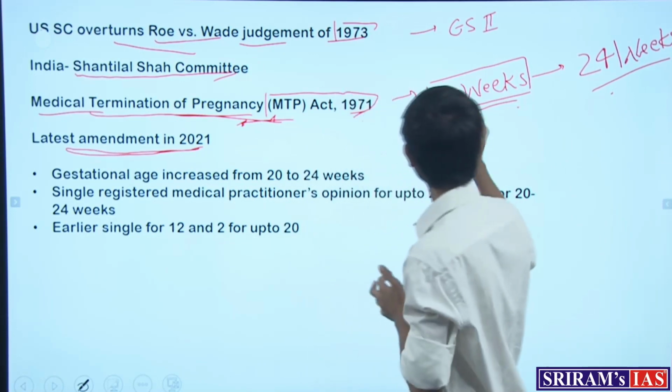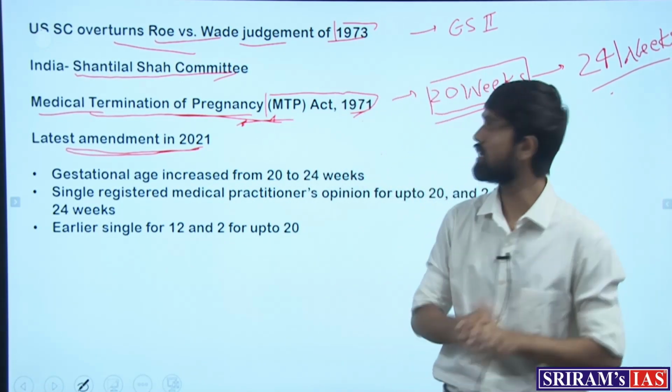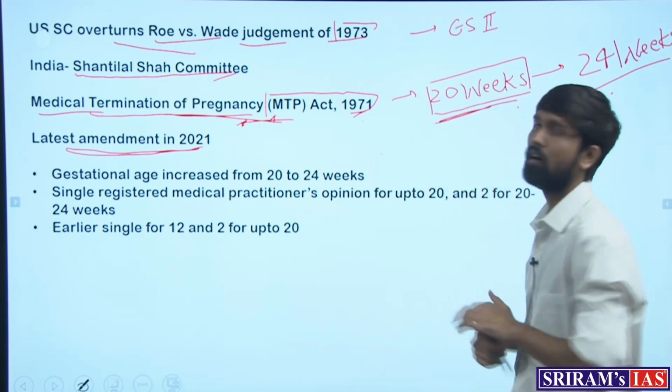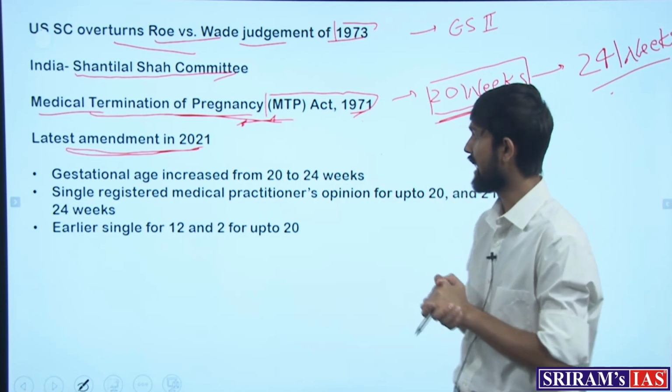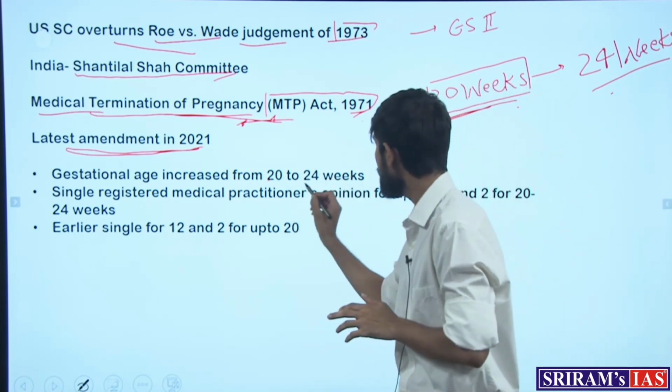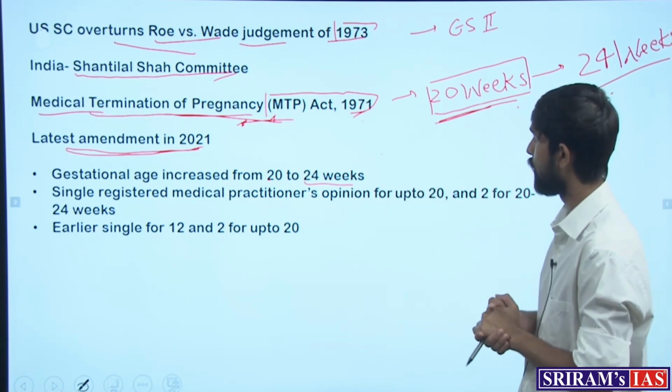This is known as the gestational age, the period of pregnancy from the time of conception, which has been increased from 20 to 24 weeks in the 2021 amendment.